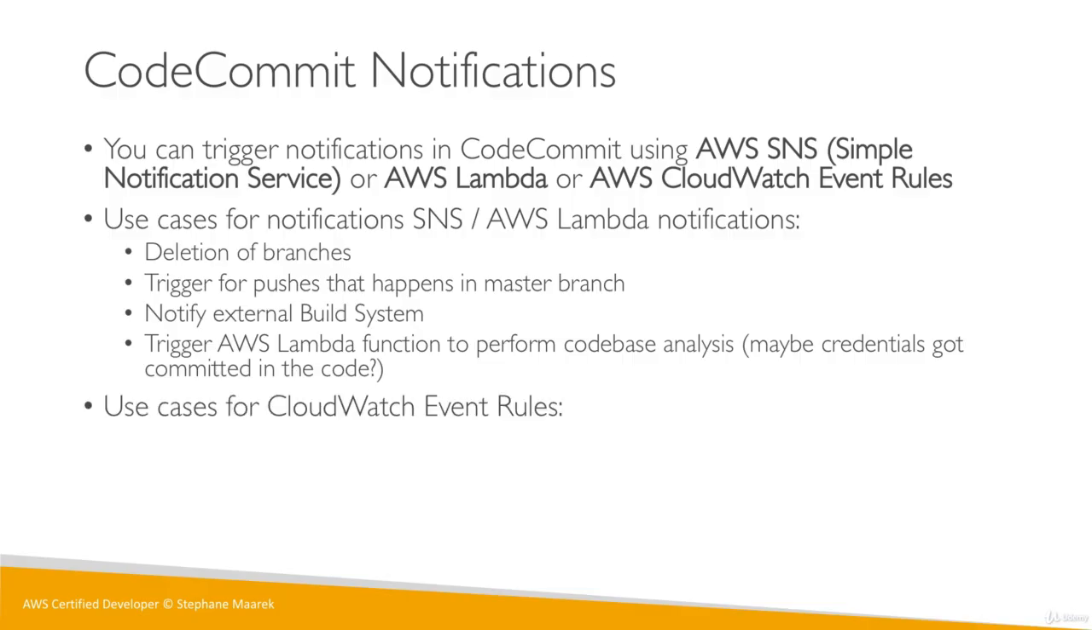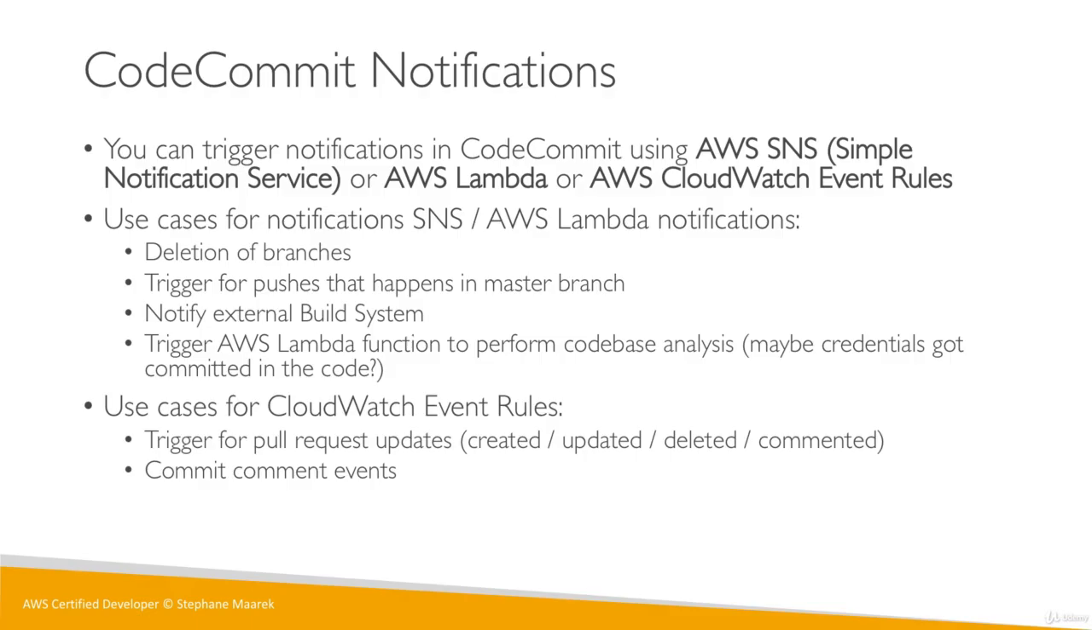But CloudWatch Event Rules are a bit more confusing, and they're more around pull requests. So someone created a pull request, and a pull request is basically a code review. Someone created a code review, updated it, deleted it, or commented on the pull request. And also whenever someone commits code and comments on top of it, so not when the commit happens, but when a comment happens on top of the commit. I know that could be confusing, but then you can have CloudWatch Event Rules. And to add to the confusion, CloudWatch Event Rules will trigger something like a notification into an SNS topic.